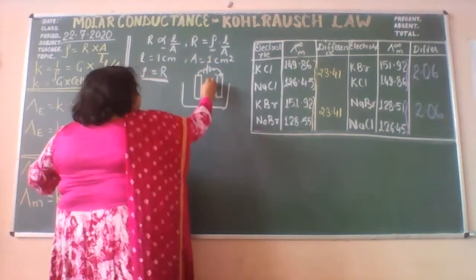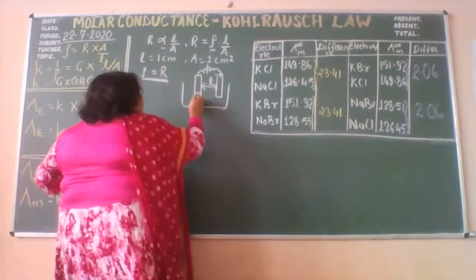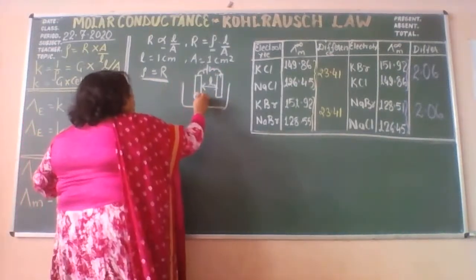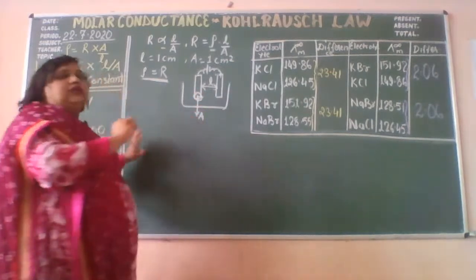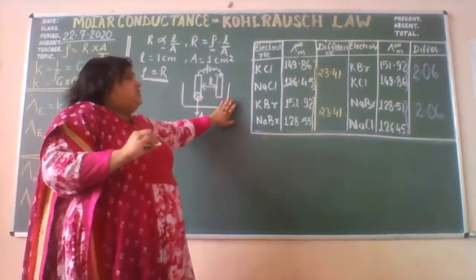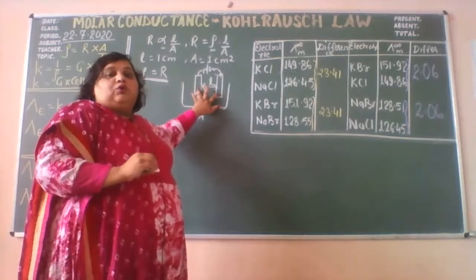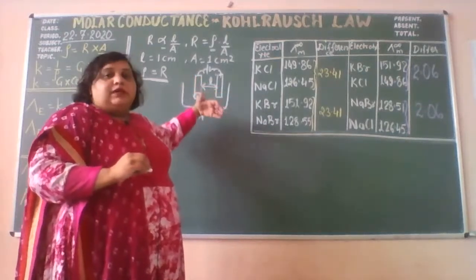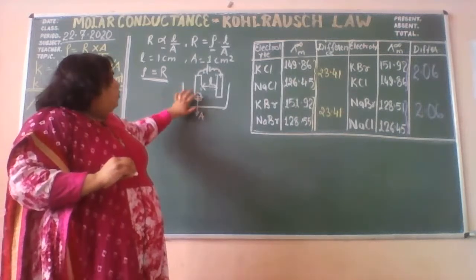This distance, this is L, right? And the area of cross section of this is A. For a particular cell, generally you don't change this cell. Where you have placed the electrodes, that remains at the same place throughout the experiment, and the area of cross section.